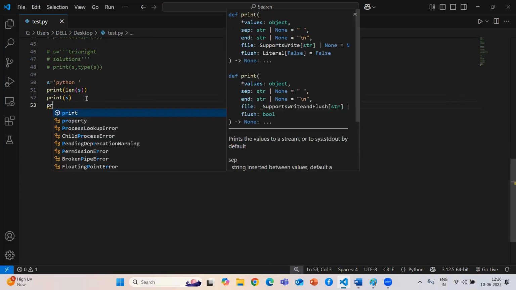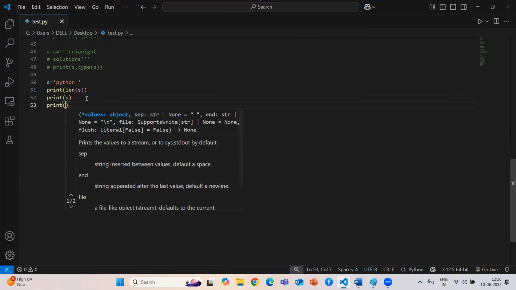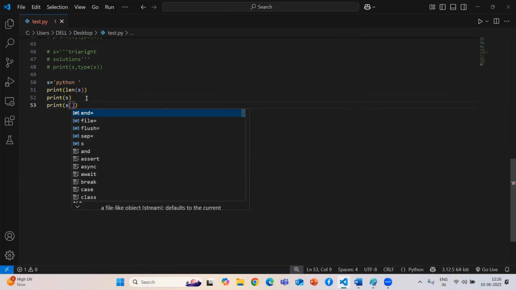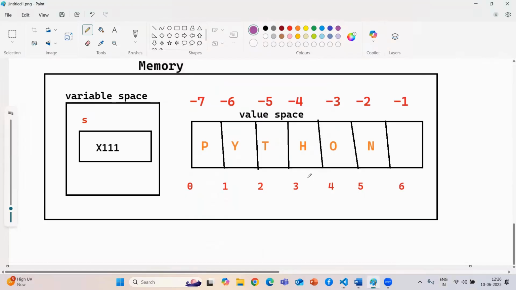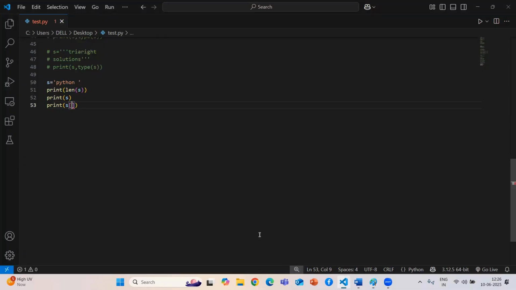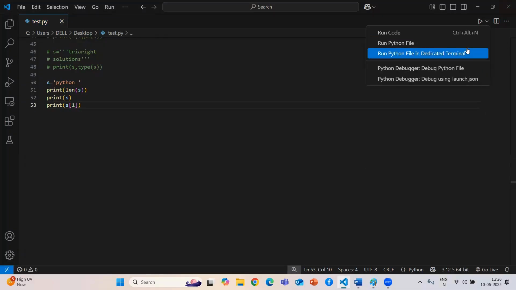So I just want to print the variable name s, using this square bracket. We know that in our memory y will be taking 1, so our indexing always starts from 0 only.